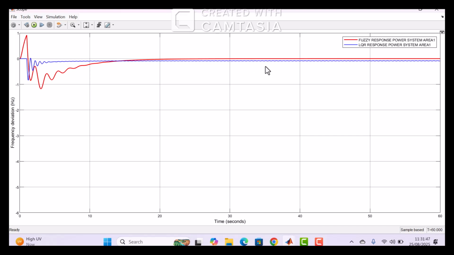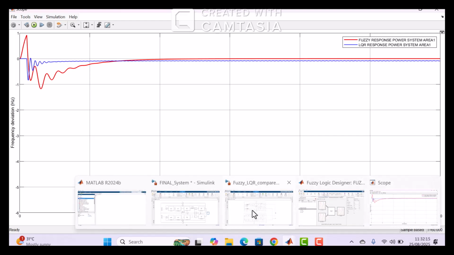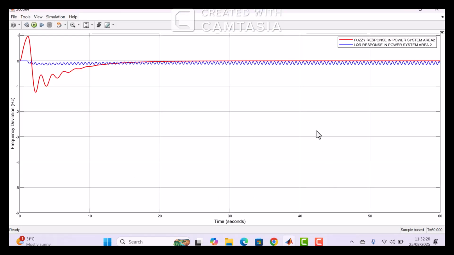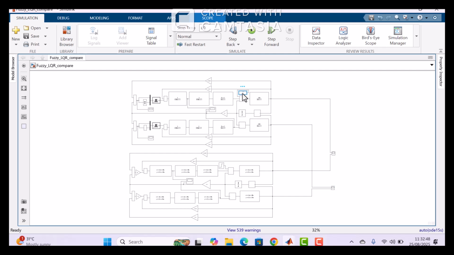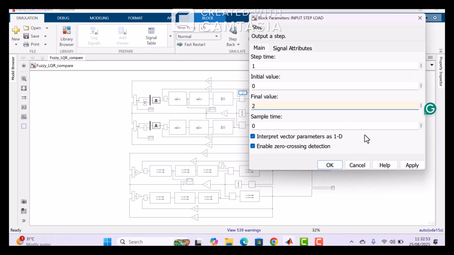So we can see for 1 power unit load, the frequency deviation remains within the desired value, and the LQR controller exhibits better performance over the fuzzy logic controller in terms of compensating frequency deviation and overshoot, and the fuzzy logic controller exhibits better performance in terms of steady state error compensating. And in area 2, we can see the LQR controller shows better performance than the fuzzy logic controller in compensating frequency deviation and overshoot control. And we are going to change the load.